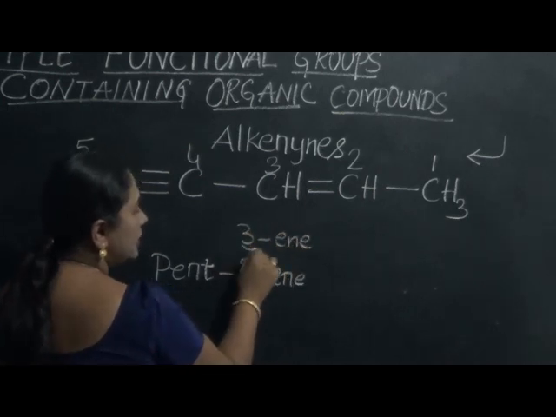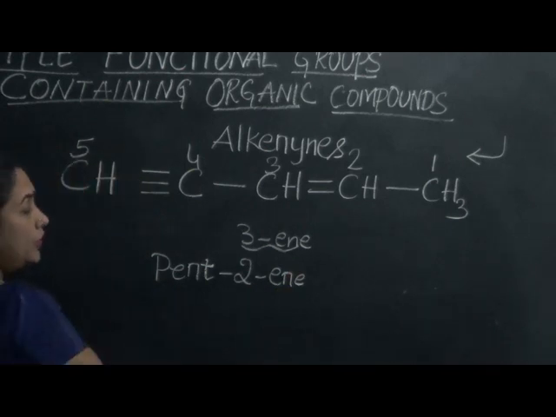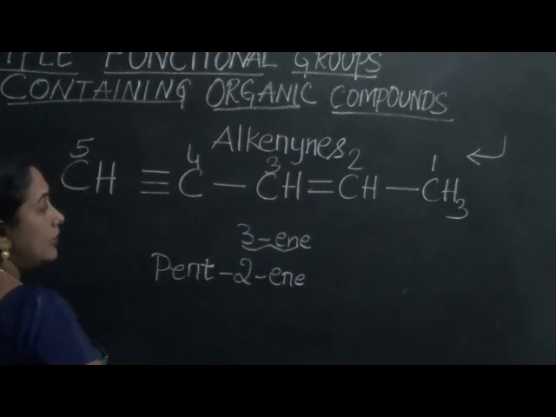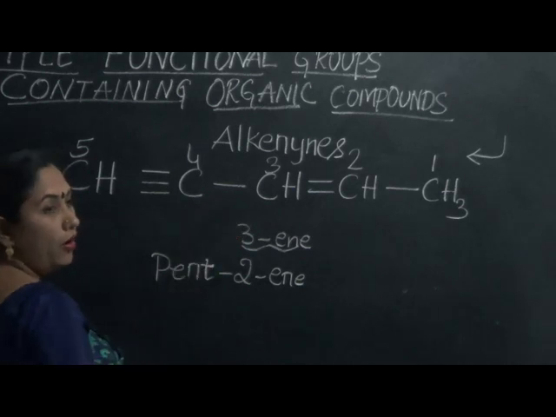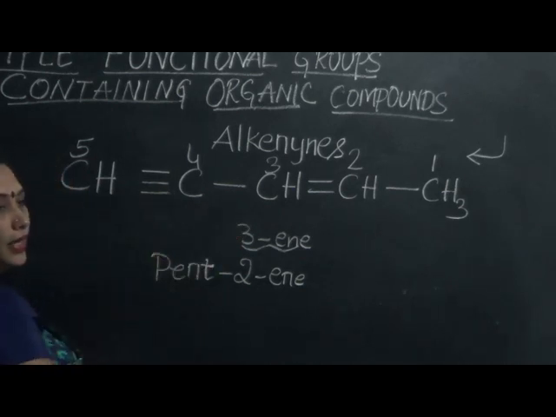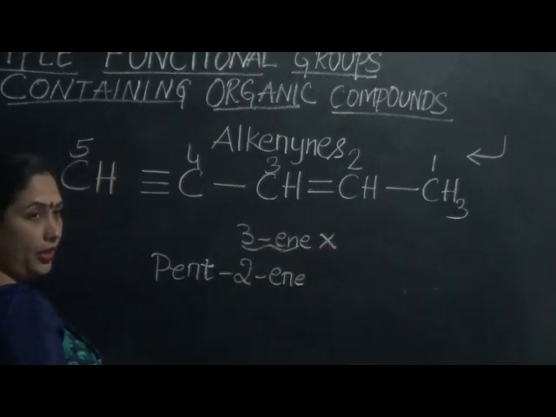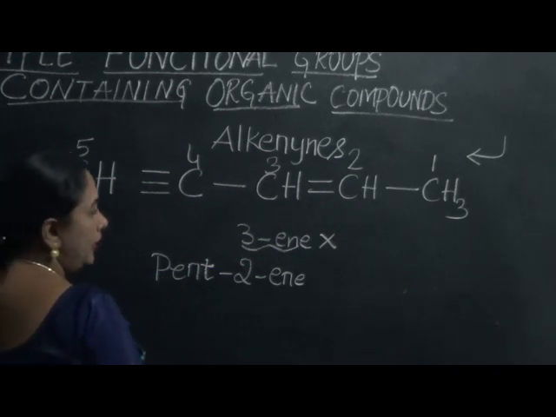If you were to call this as pent-3-ene, that would be a wrong name. What do we mean by pent-3-ene? It means between the third and the fourth carbon atom there is double bond, but that is not the case in this compound. So therefore you should not call it as pent-3-ene. Instead you should call it as pent-2-ene.